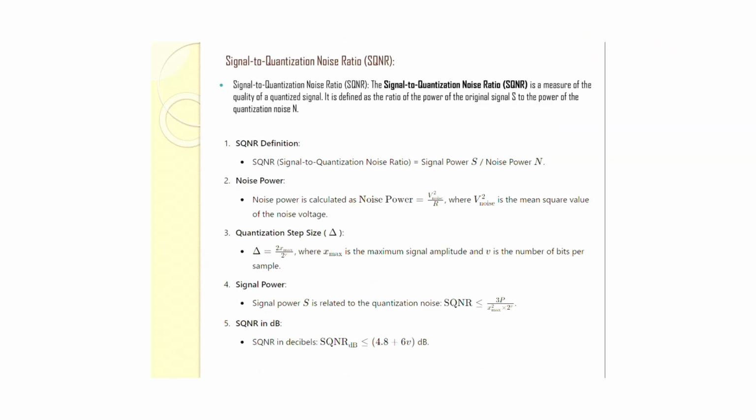Now let us talk about the signal to quantization noise ratio, SQNR. Signal to quantization noise ratio, SQNR, is a measure of the quality of the quantized signal. It is defined as the ratio of the power of the original signal S to the power of the quantization noise N.